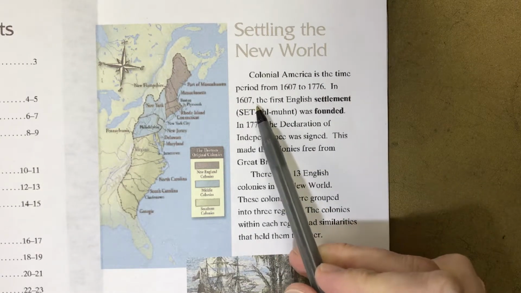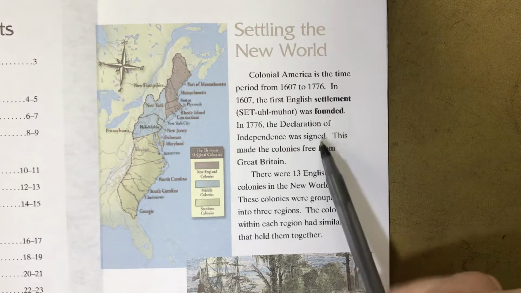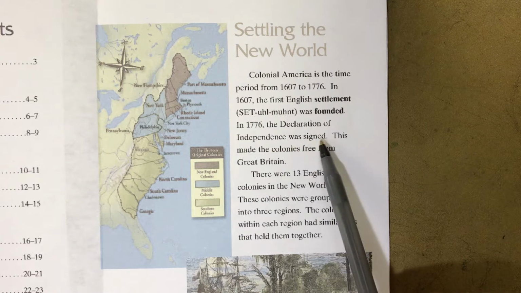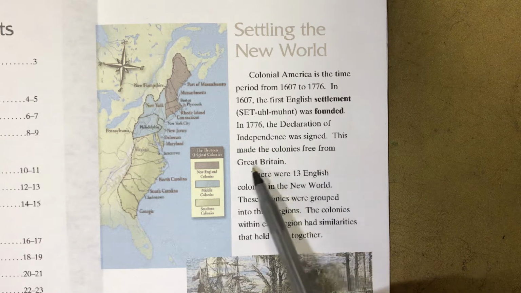In 1607, the first English settlement was founded. In 1776, the Declaration of Independence was signed. This made the colonies free from Great Britain.